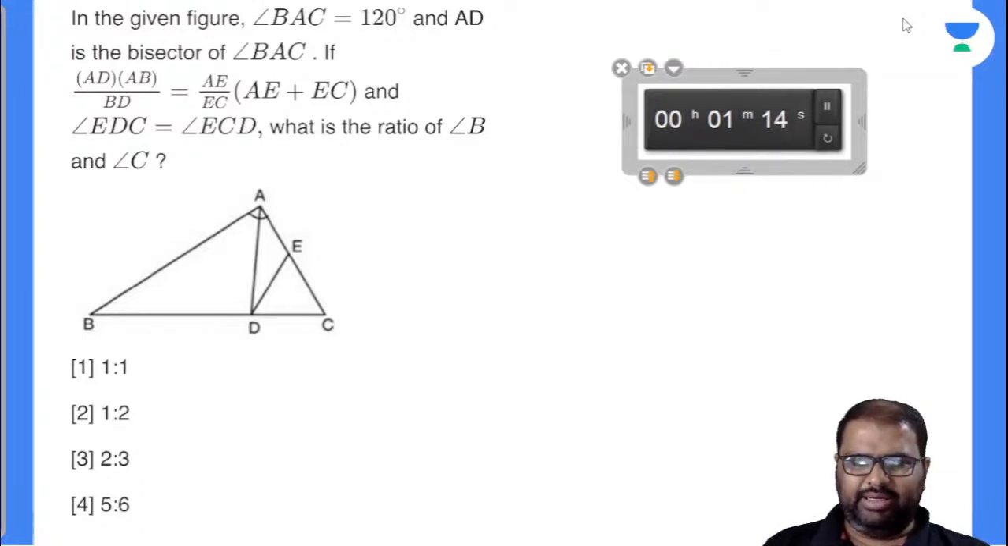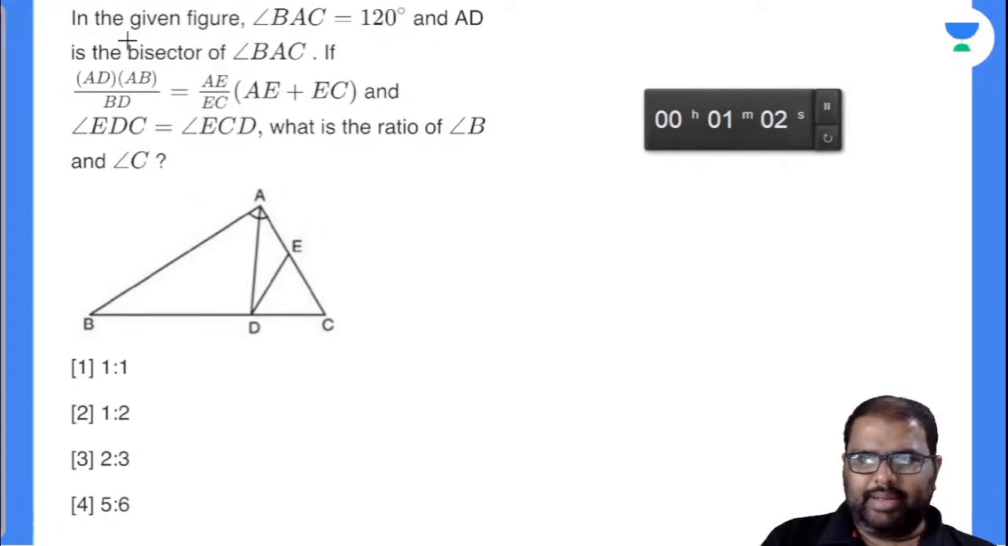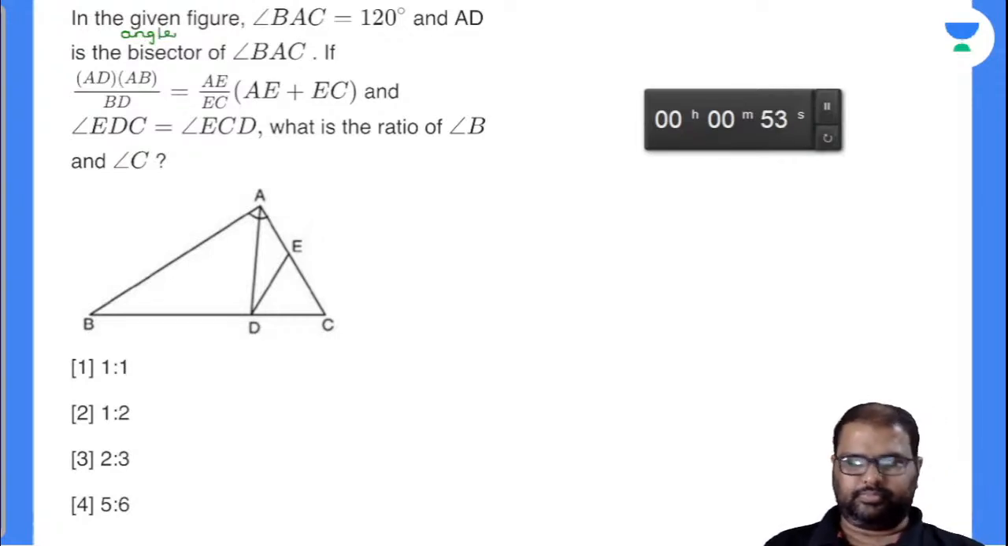In the given figure, angle BAC is given as 120 degrees. AD is the bisector of angle BAC, angle bisector. Angle bisector means angle bisector of angle BAC. So I can write down this as angle bisector happily. 50 seconds more.